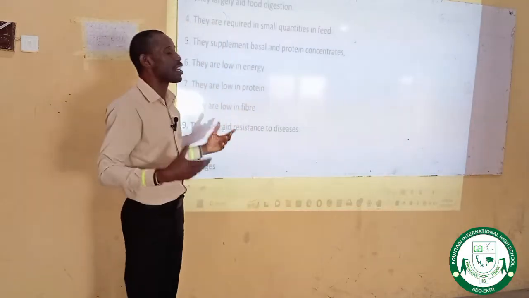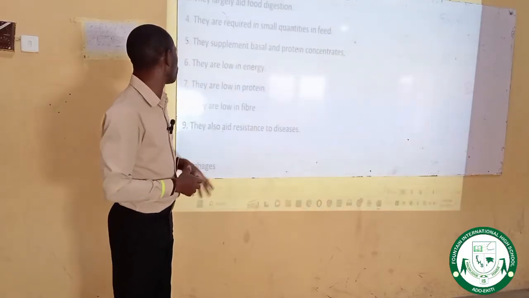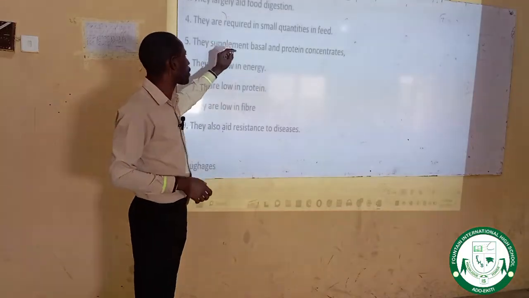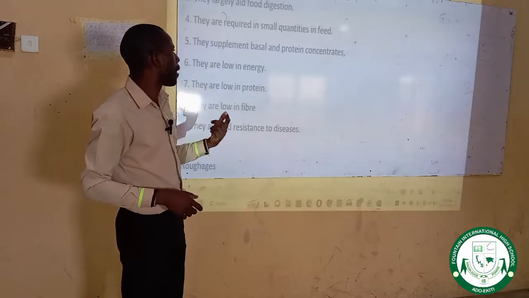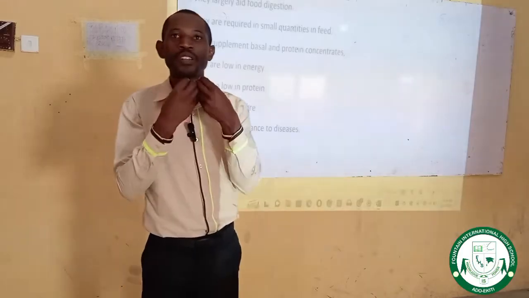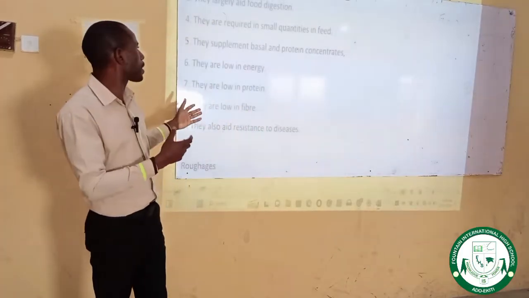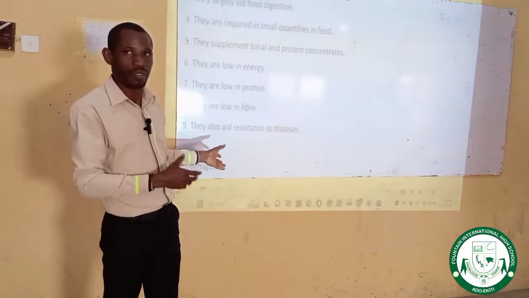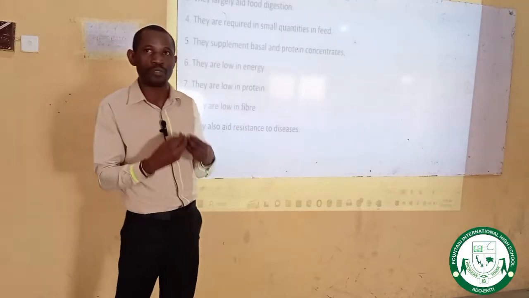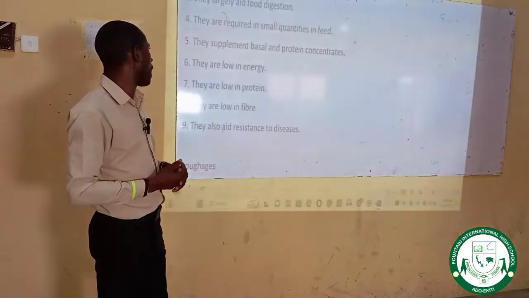Four, they are required in small quantities in feed. That is, in livestock feed, there should be a low quantity of vitamin supplements in the livestock ration. A low quantity of them is needed for the nutrition of farm animals.